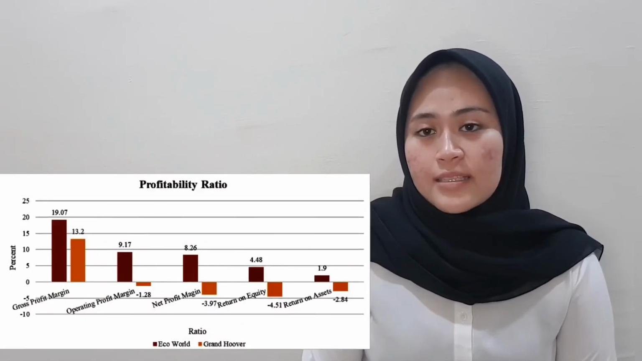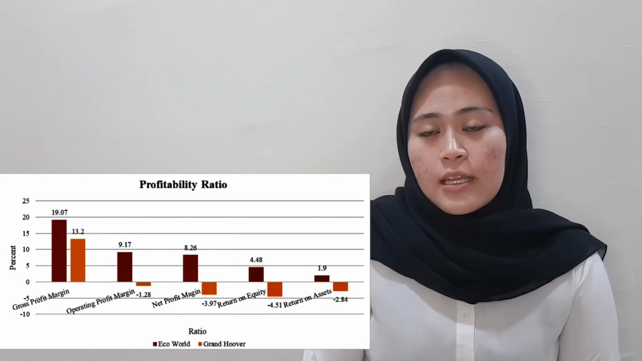As for the profitability ratio, it is normally used to measure the overall performance or the effectiveness of the management in managing the rate of profitability generated by sales. So the first thing is gross profit margin.